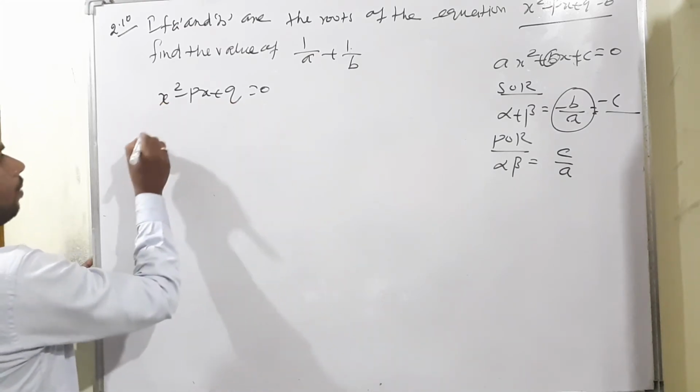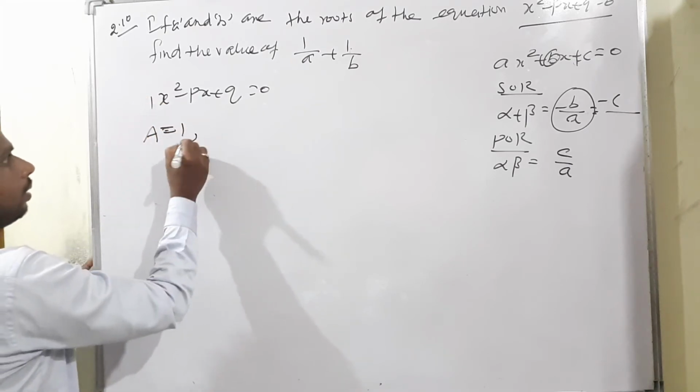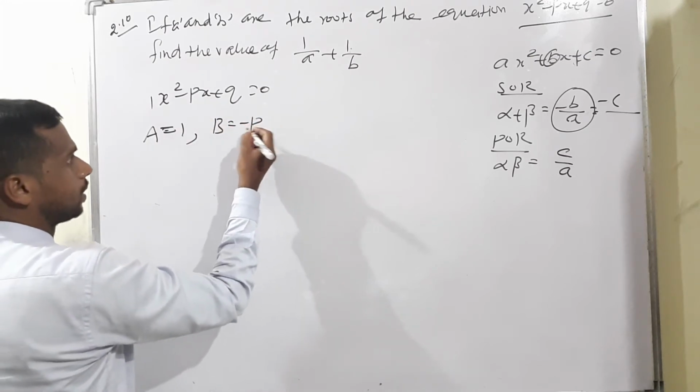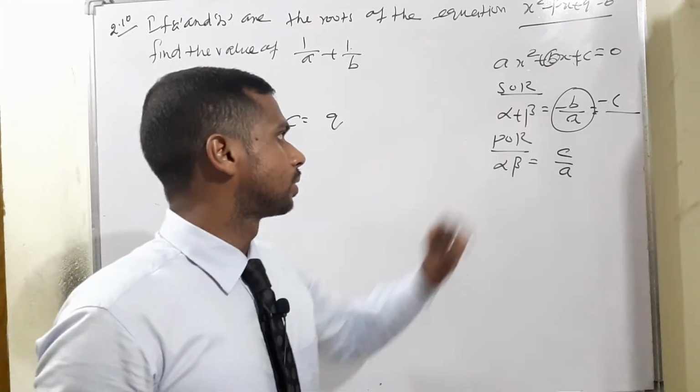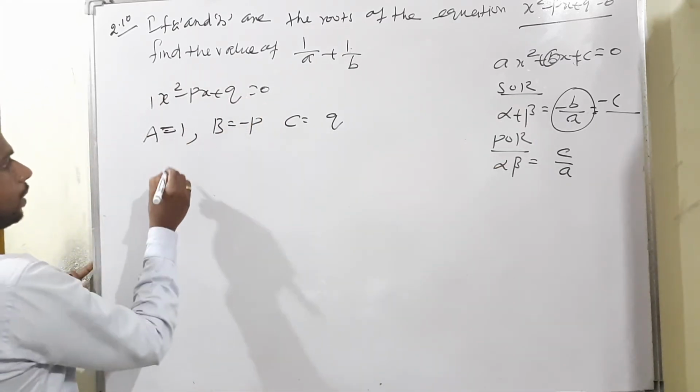Therefore, from this term, a is equal to the coefficient of x square, which is 1. Then capital B is equal to the coefficient of x, which is minus p. At the same time, the constant is equal to q. So now I am moving to find the sum of the roots. Sum of the roots means alpha plus beta. Here the condition is a plus b now.